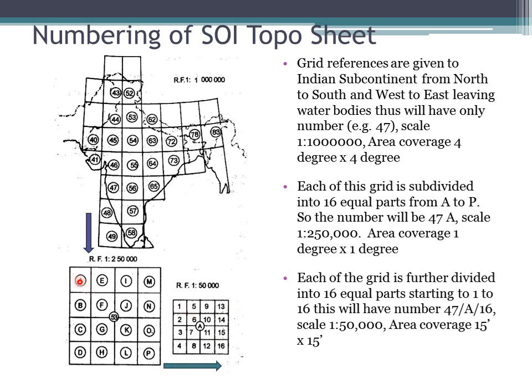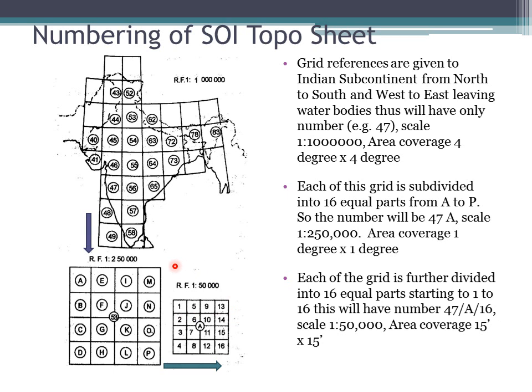Now this A is further subdivided into 16 equal parts, where the scale of the map is 1:50,000. Now this 53A by 1 is further subdivided into 4 parts or into 6 parts, where the RF will be 25,000.